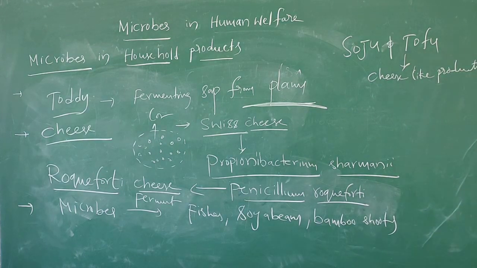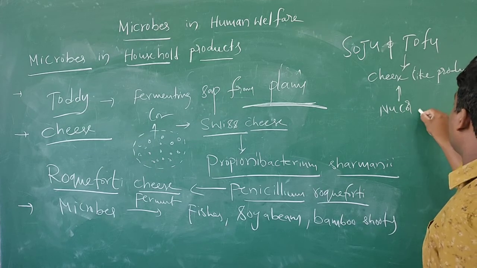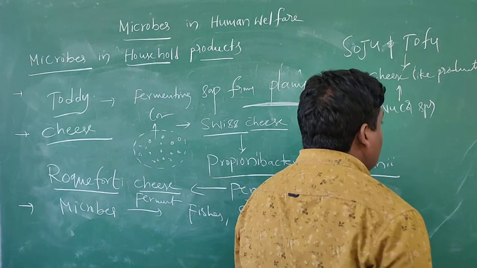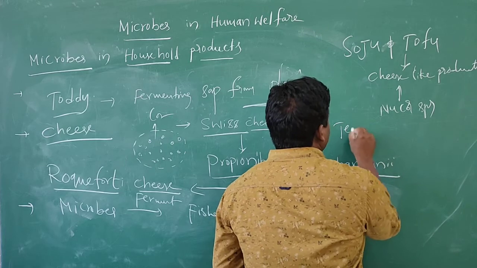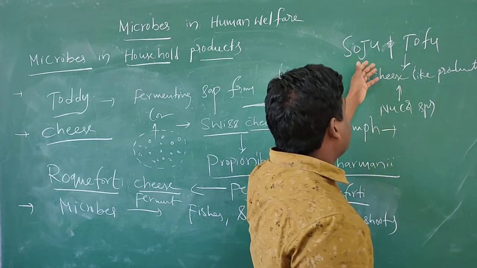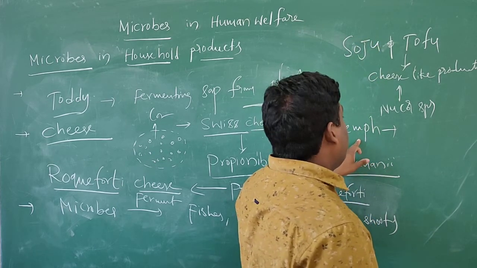They are fermented by the fungus Mucor species. And one more, you can see tempeh. Tempeh can also be used as a food material, along with sufu and tofu.